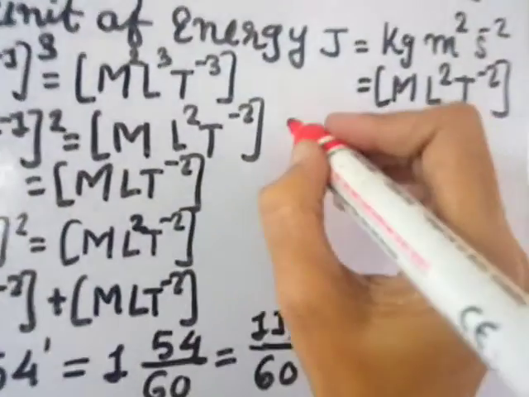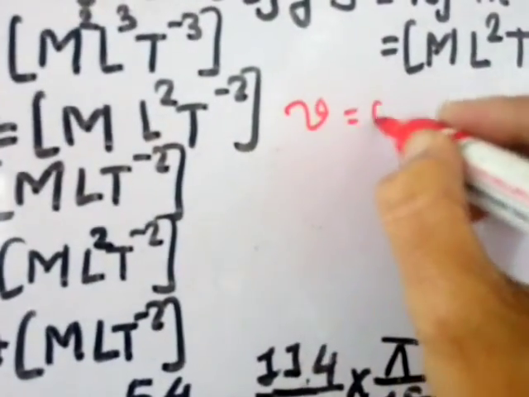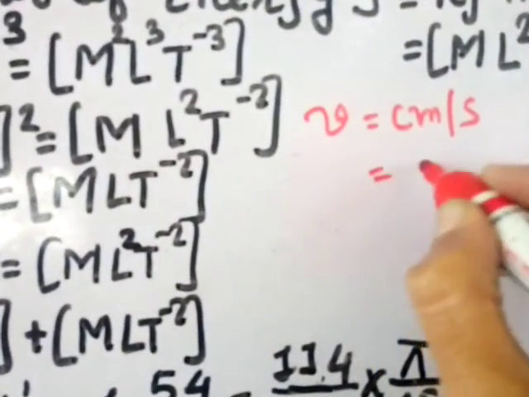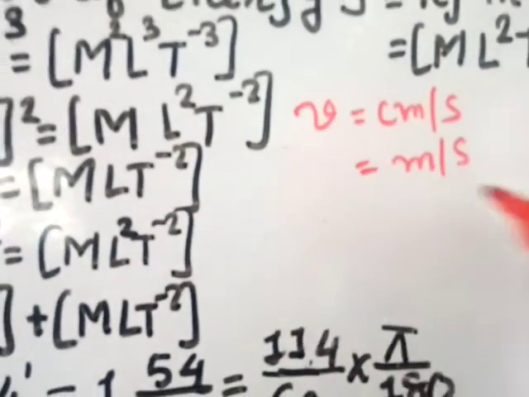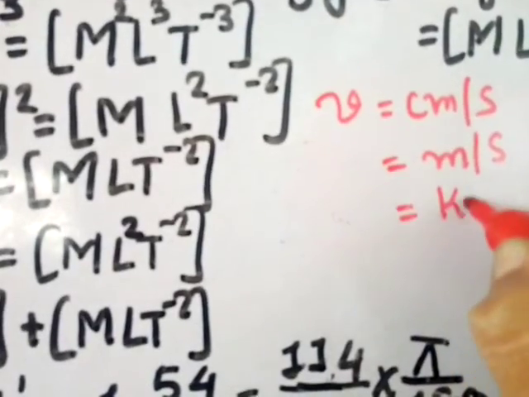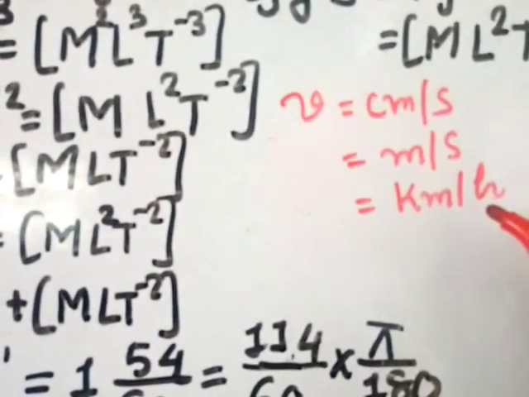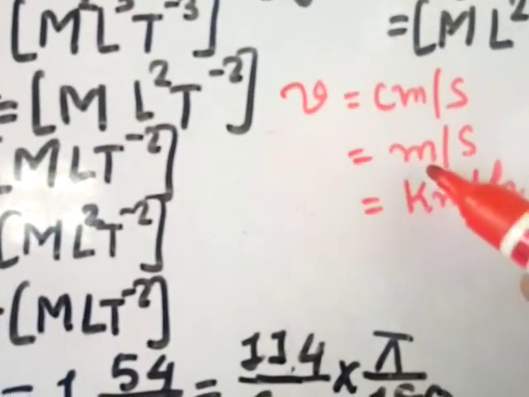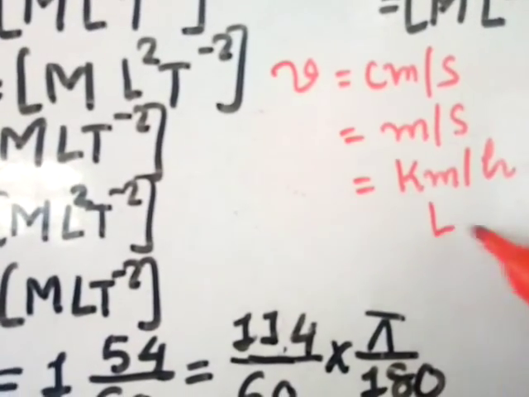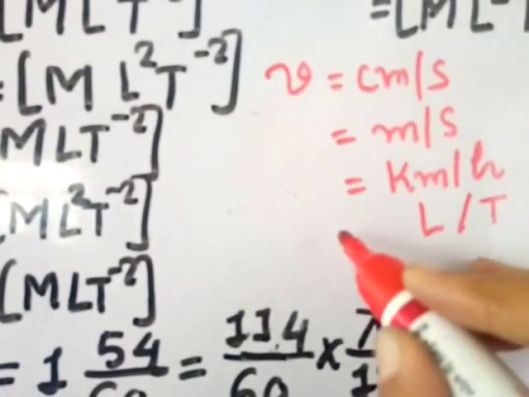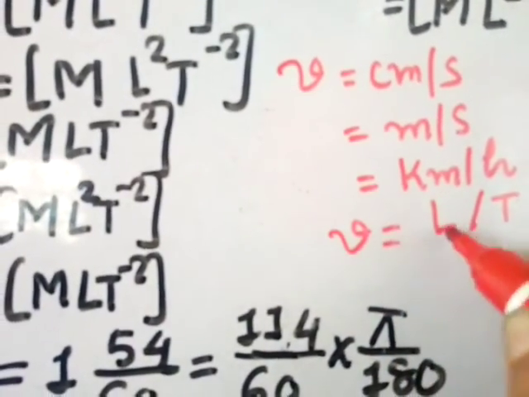We know that the unit of velocity is centimeter per second. The other unit can be meter per second. The other unit of velocity can be kilometer per hour. So all these are units of velocity. Now in this you can see centimeter, meter, kilometer. All these are units of length. Second, second, hour. All these are units of time. So you can say V can be written as L by T.